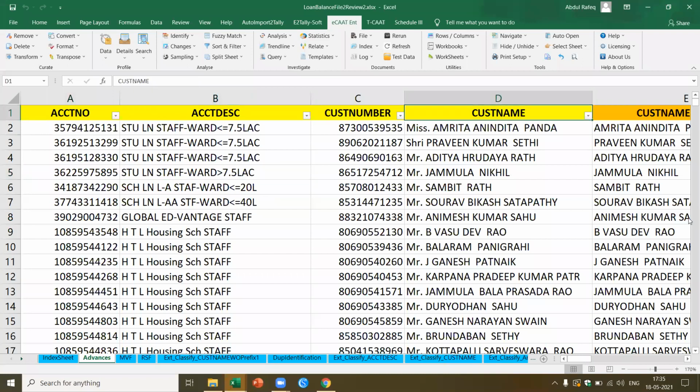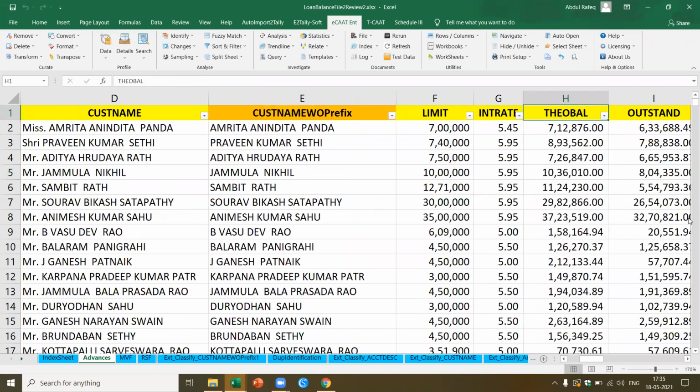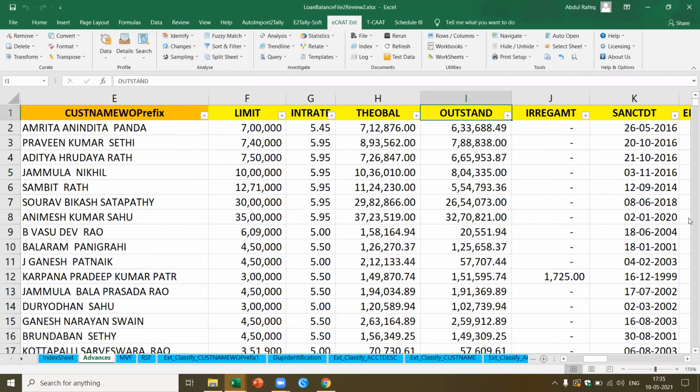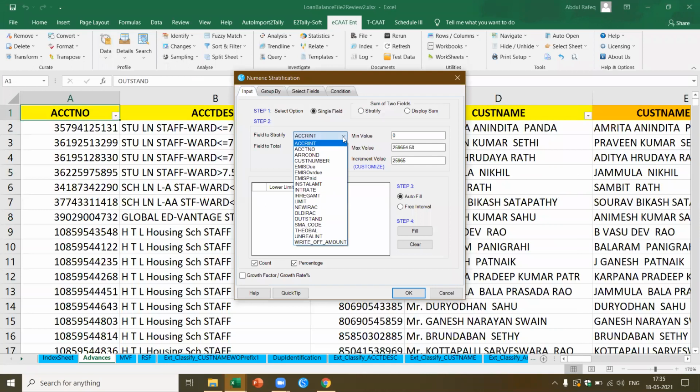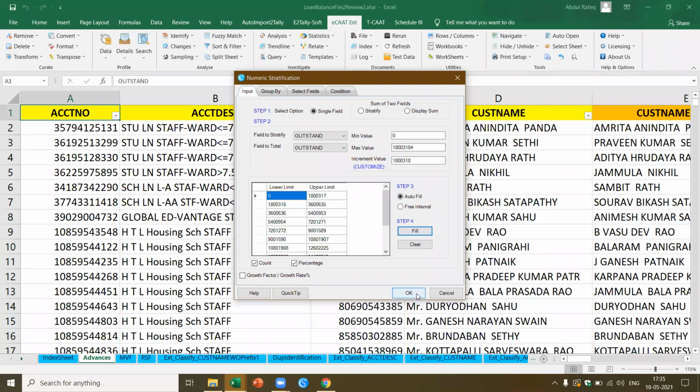Now let's say, same thing, can I do it for the outstanding? Yes, I can also do based on the outstanding. I want to group them. Let's try this out. I've got this outstanding, stratify, numeric. Now just look at the simplicity of the software. What is it that I have to select? I have to select the outstanding. If I just give O, I've got this here. Similarly, I select the outstanding here. Now it gives me the range in which the data is there. I say fill. I say OK.